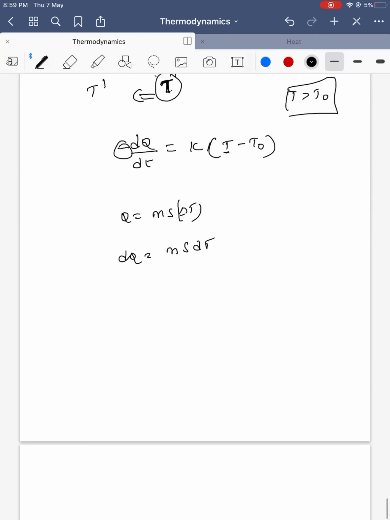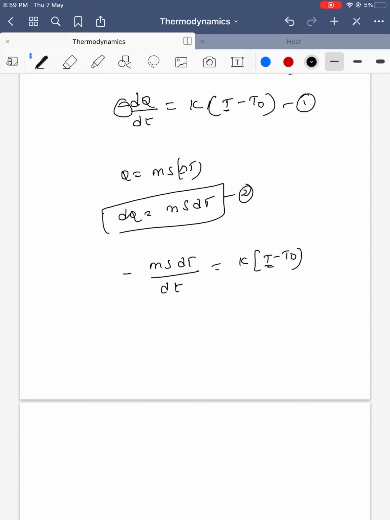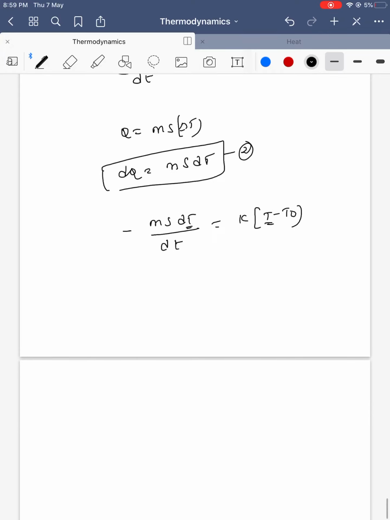If I replace this expression, minus ms dT by dt, I replaced dQ in the first expression. This is the second expression, this is the first expression, it is equal to K into (T minus T naught). What is T? The temperature of the body.